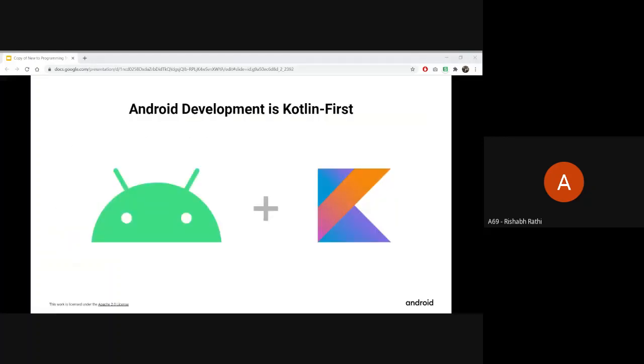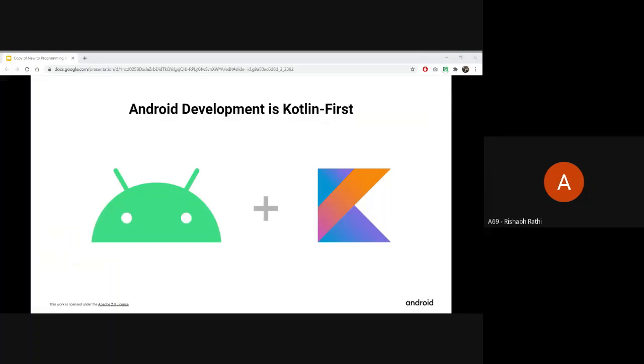Now, how does this relate to Android development? We will be learning Kotlin, but why is this related to Android development? In 2017, Google announced that Kotlin would be another officially supported language on Android. Around 70% of the applications built on Android are built using Kotlin, so it is the major language to develop Android applications.